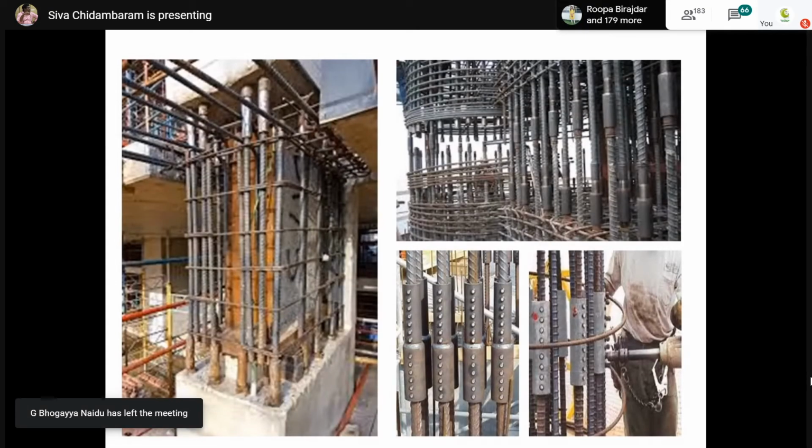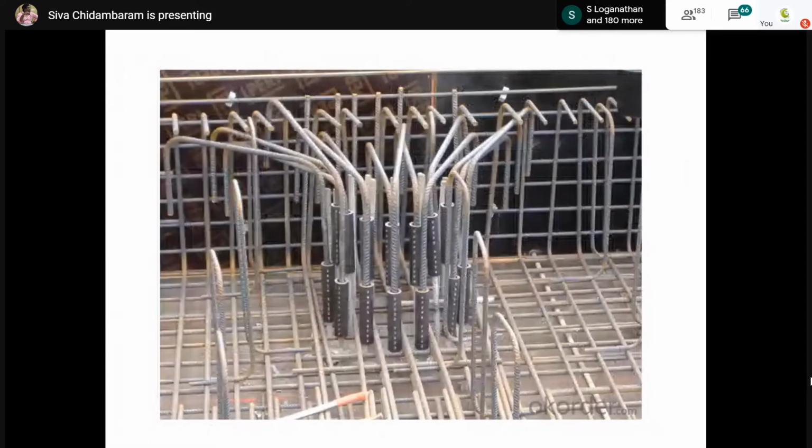Now you can see how these kinds of couplers are used in practice. Different types of couplers have been used.